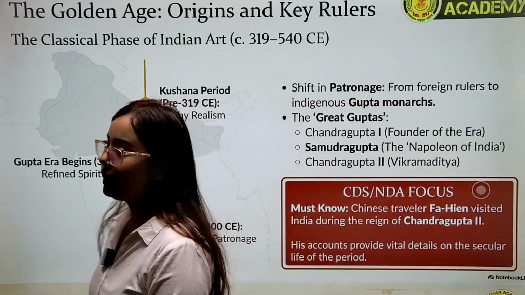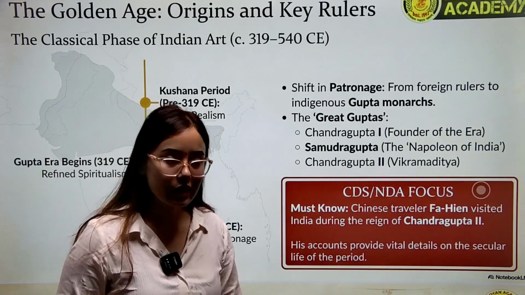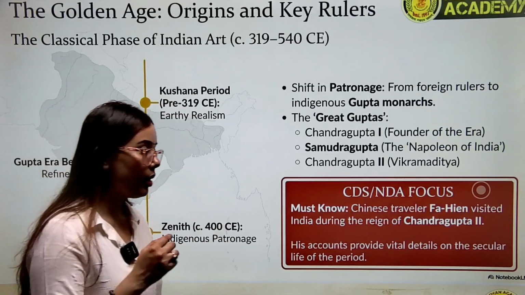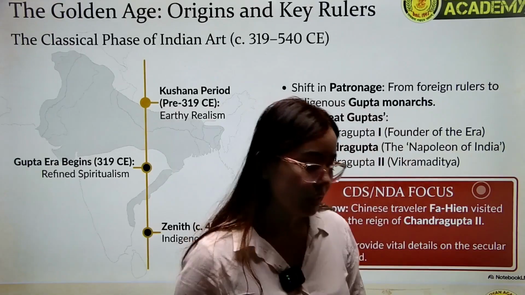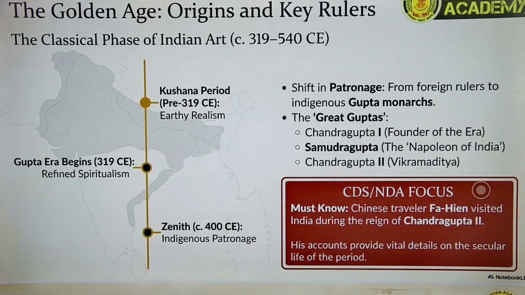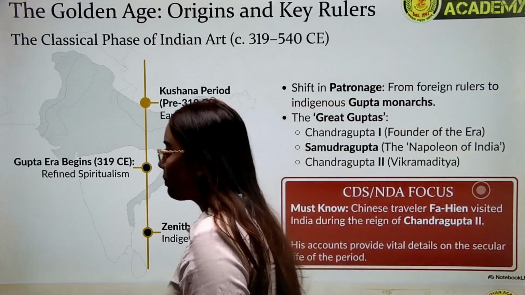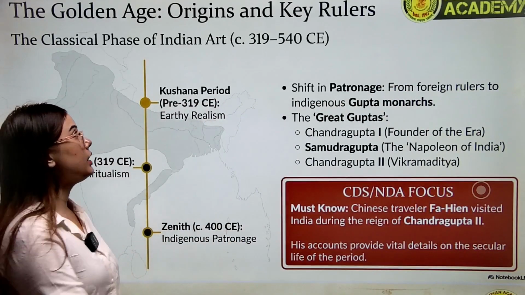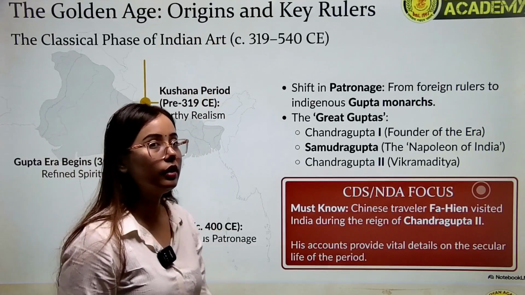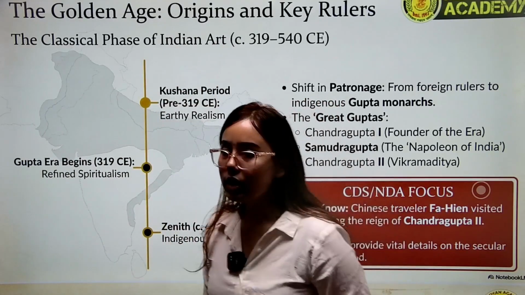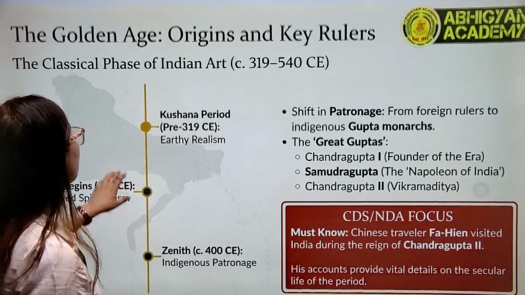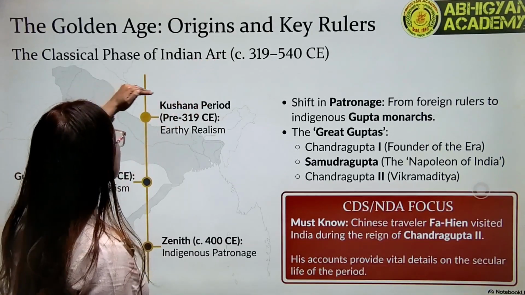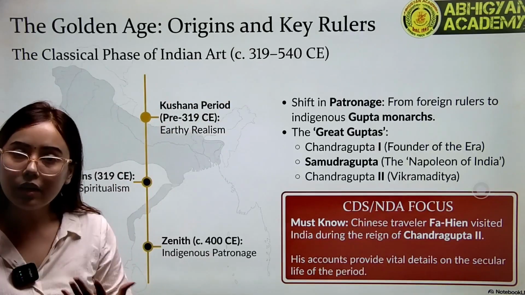Let's discuss a very important topic of your ancient history, that is your Gupta Empire and their art and architecture. So this video will be on the topic of Gupta art and architecture. And this period is considered as the golden age in the ancient history of India. So why is this called the golden age in the ancient period? Because during this time there was a development of Indian art and culture.